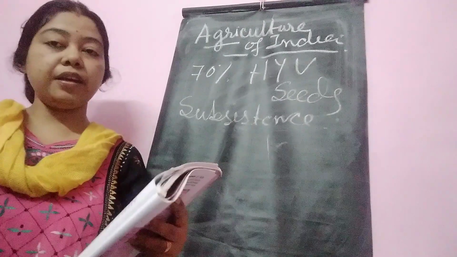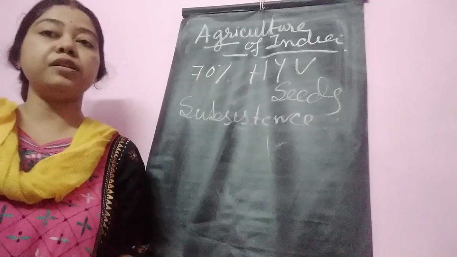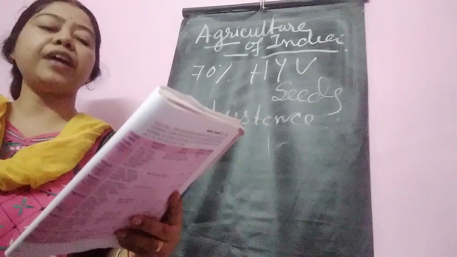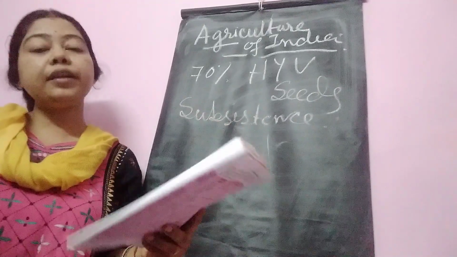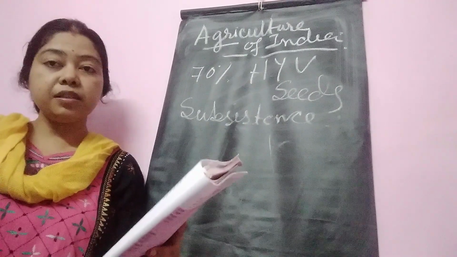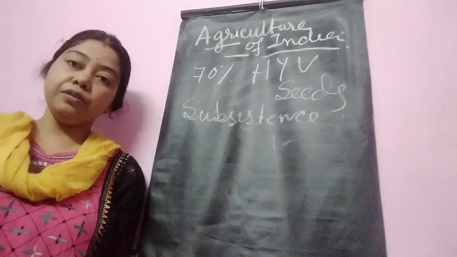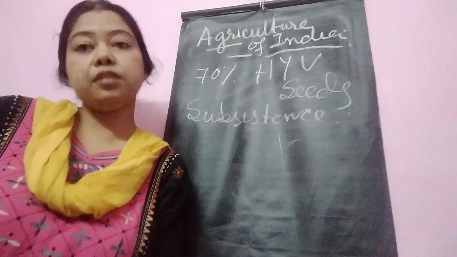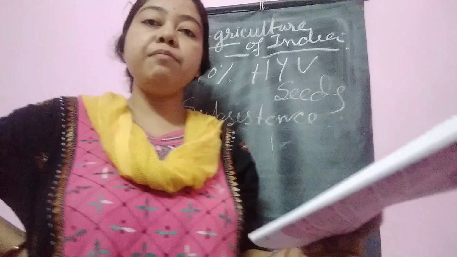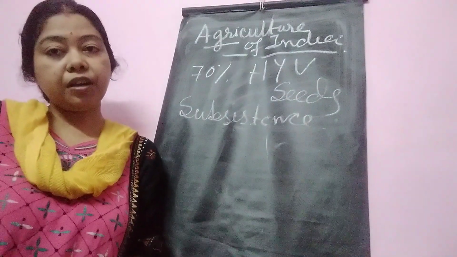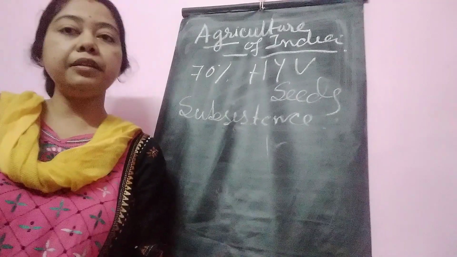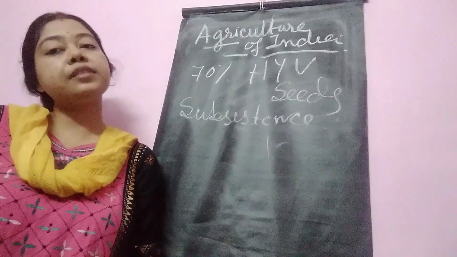70% of people are engaged in agriculture. The mainstay, the occupation of the people of our country, is agriculture. What are the factors? Those 10 factors you have to read. Why is Indian agriculture dependent so much on irrigation? Because of the instability of the monsoon wind. Then what is green revolution? When it first started, where it first started, in which crop it first started, what are the basic elements of green revolution. Then what is rabi crop, what is kharif crop with definition, what is cash crop, the other name of cash crop is commercial crop, what is subsistence crop.